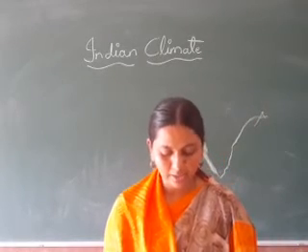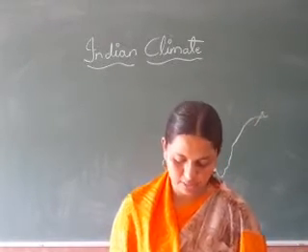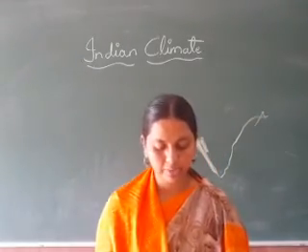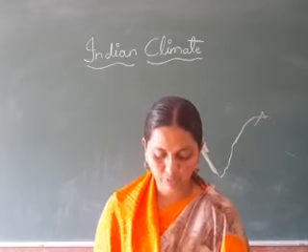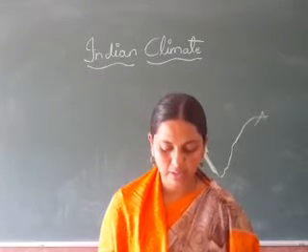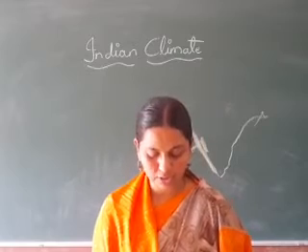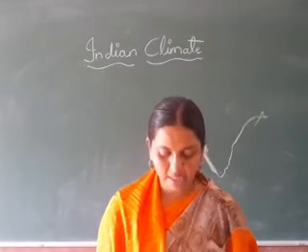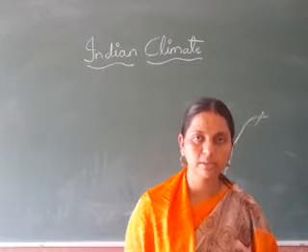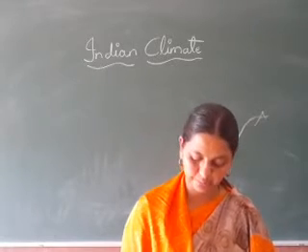Next, explain the weather conditions in the summer season. Weather conditions in summer season means page number 107, the summer season, no? That full para you should write. During this season, the sun rays fall vertically. From there you should start and up till the last line, that is 10% of its annual rainfall during summer. That full para you should write.